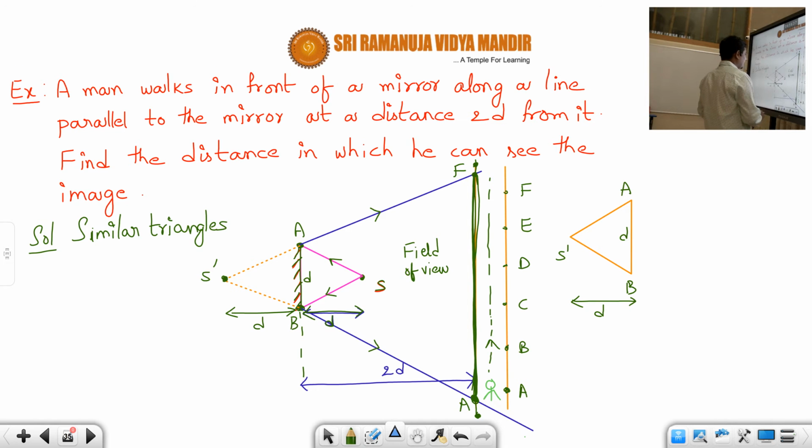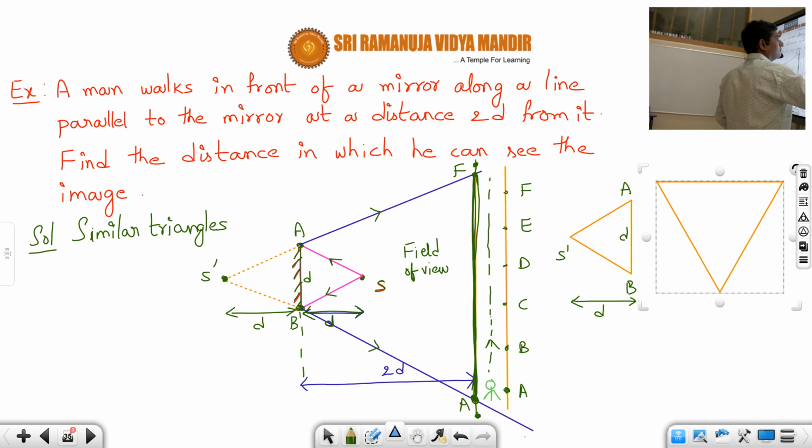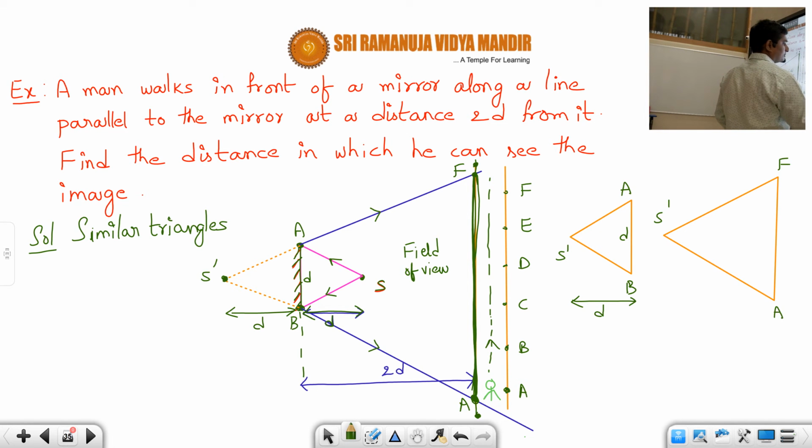Now the other triangle I am identifying is S dash FA. Here I want the distance AF, which is the base of the triangle, and I know the height of this triangle.